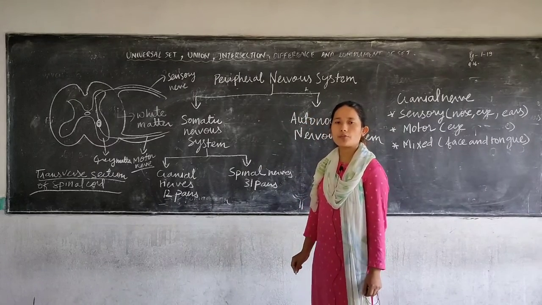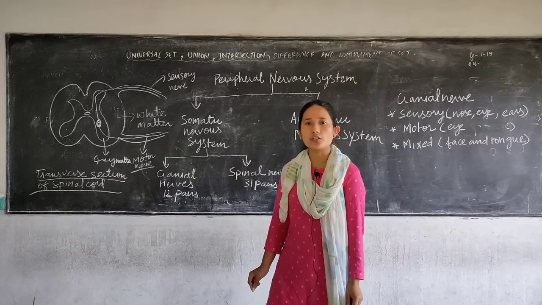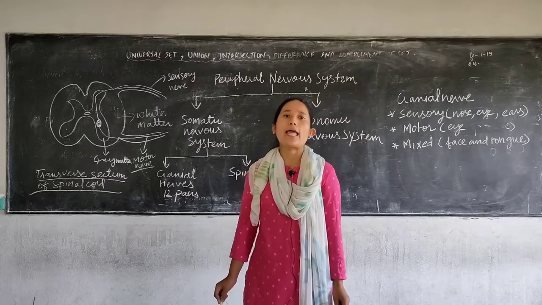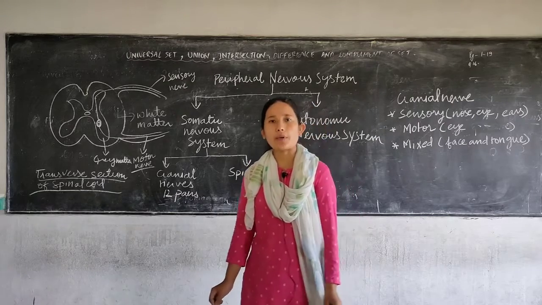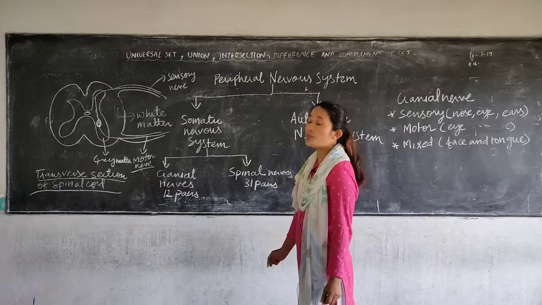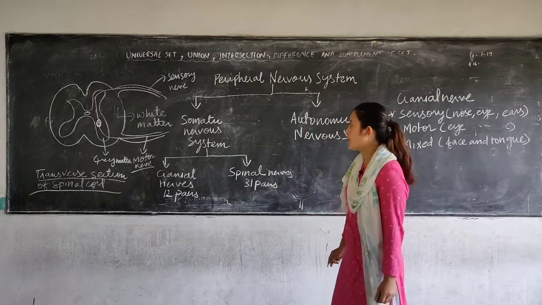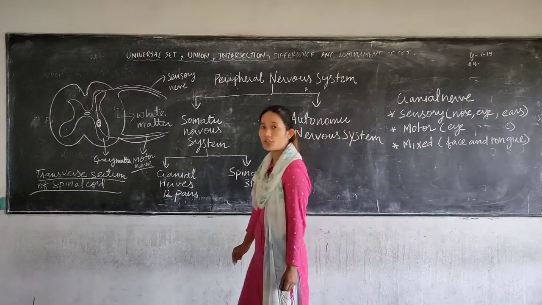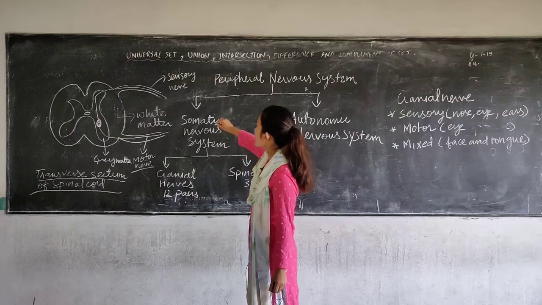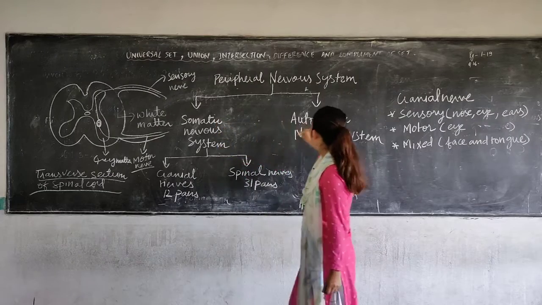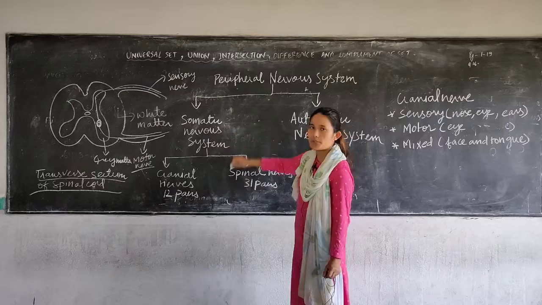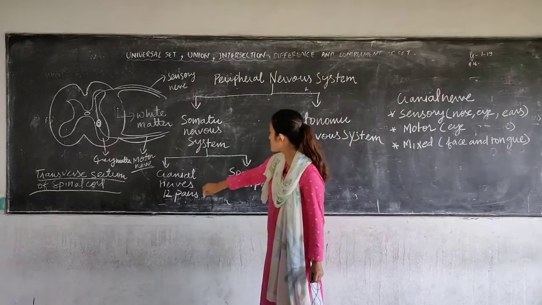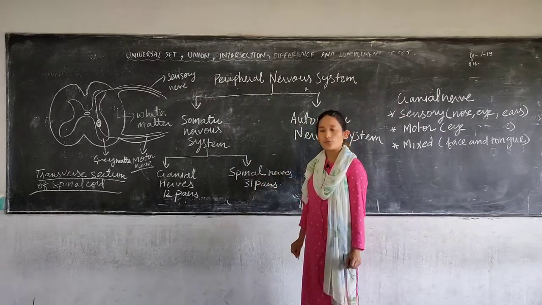Your peripheral nervous system consists of different nerves emerging out of the brain and the spinal cord, okay, or going to the brain and the spinal cord. All those nerves come under the peripheral nervous system. Now your peripheral nervous system can be divided into 2 types, that is the somatic nervous system and the autonomic nervous system. Now under the somatic nervous system you have cranial nerves and spinal nerves.